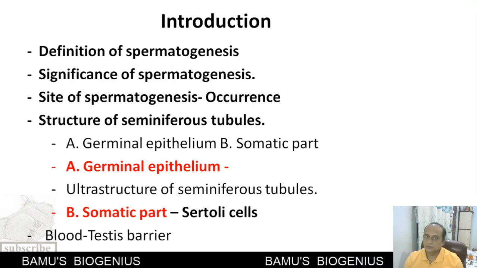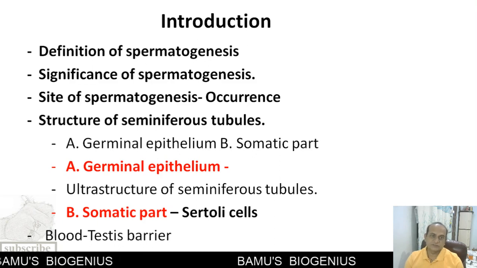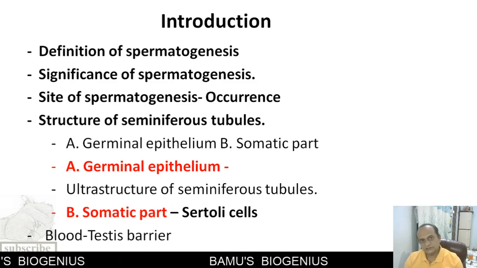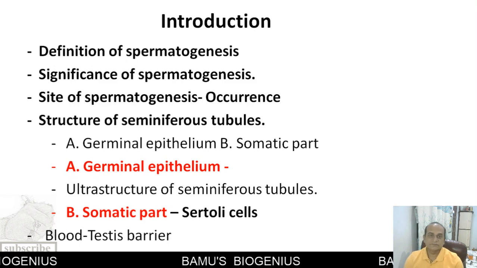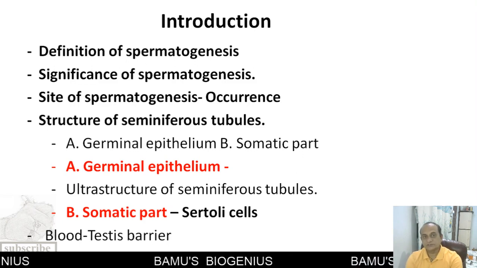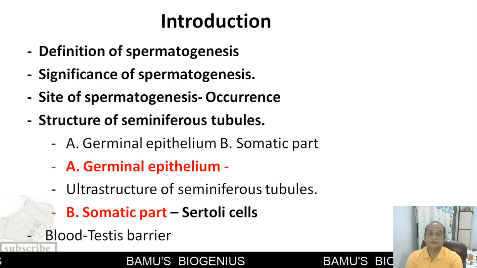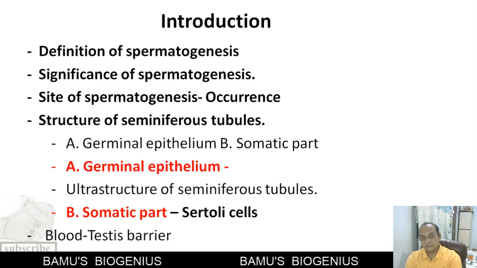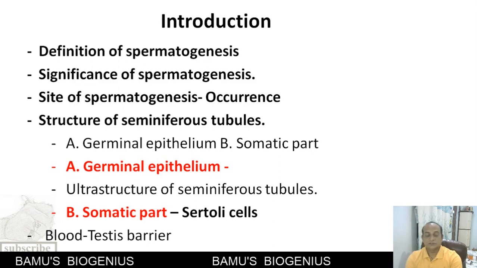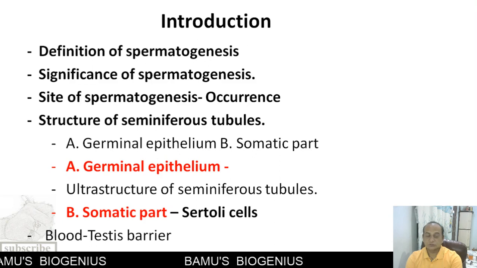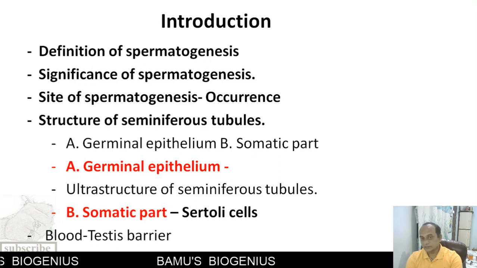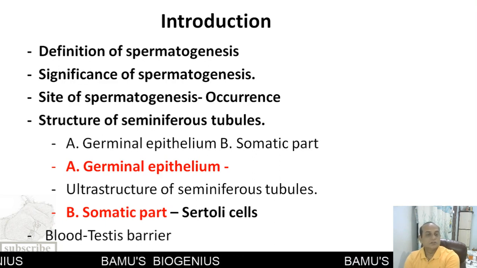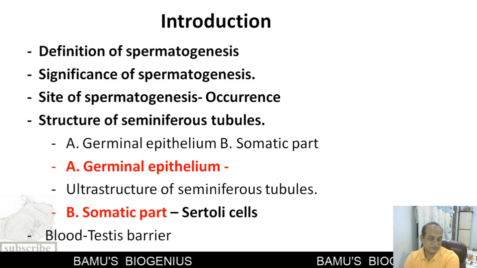So we have to study these topics under spermatogenesis: the definition of spermatogenesis, then the significance of spermatogenesis, why spermatogenesis is very important, then the site of spermatogenesis, or where it occurs, then the structure of a seminiferous tubule. The structure of a seminiferous tubule includes two parts, the germinal epithelium and the somatic part, that is the Sertoli cells. Then we have to see the blood testis barrier. What is a blood testis barrier?